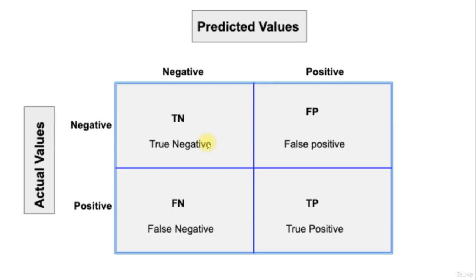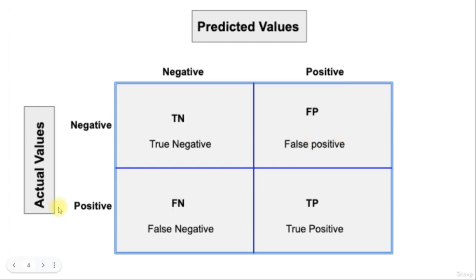So this is how we use the confusion matrix. On the x-axis, or the top, we have the predicted values, the values predicted by the model, and here we have the actual values. So the first is 0 0 1 1. Here we have true negative: the values that the model identified as negative and were actually negative. Over here this is false positive. The model predicted positive, or 1, for that outcome, but it was actually negative. So this is a false prediction made by the model.